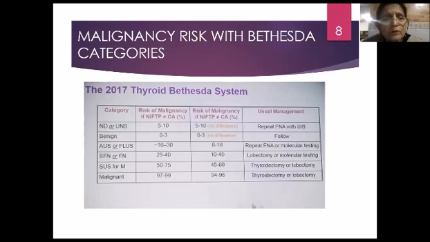In follicular neoplasm or suspicious for follicular neoplasm, the risk of malignancy drops to 10 to 40% instead of 25 to 40%. In suspicious for malignancy, again, the risk of malignancy drops to 45 to 60% instead of 50 to 75%. And in the malignant category, there is not much change, 94 to 96% instead of 97 to 99%.